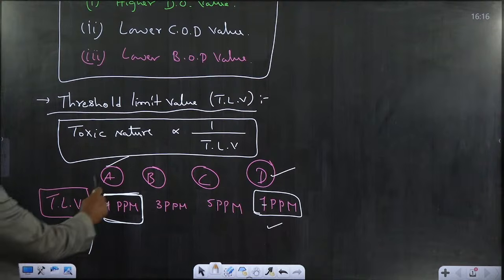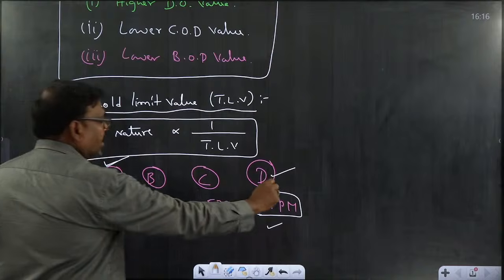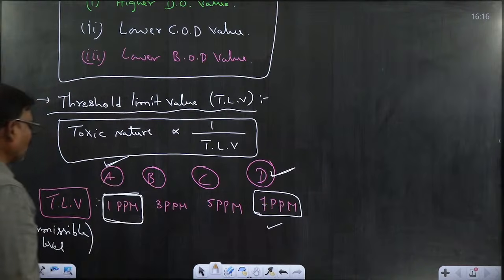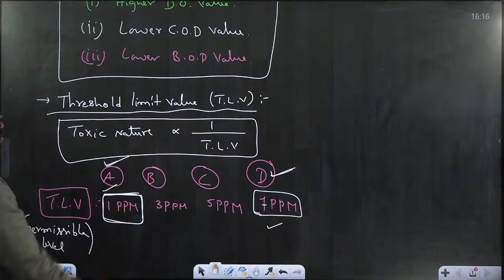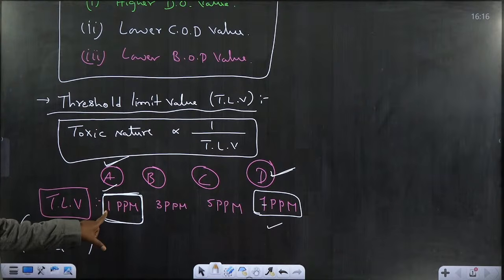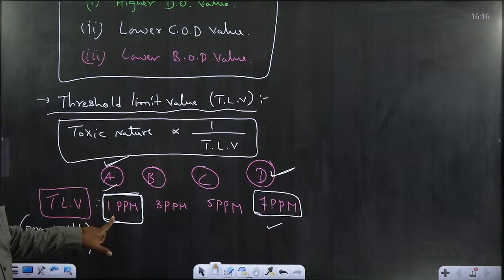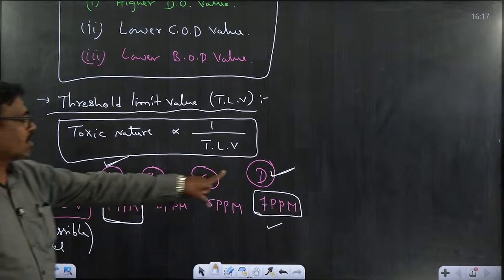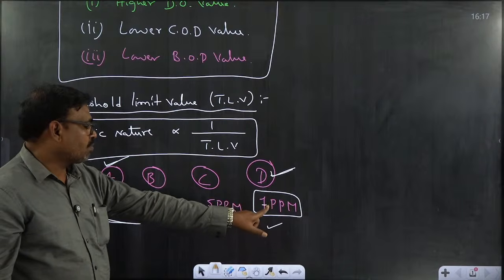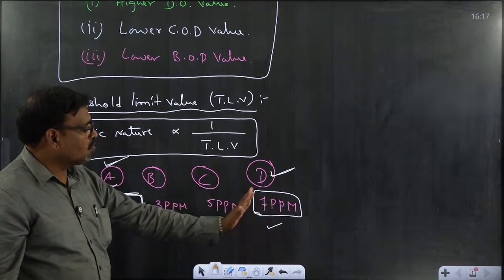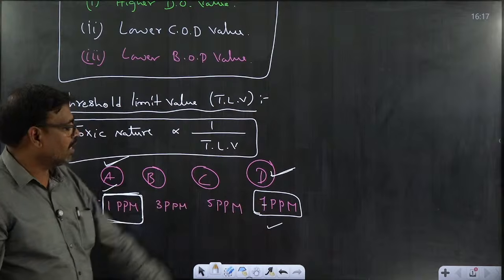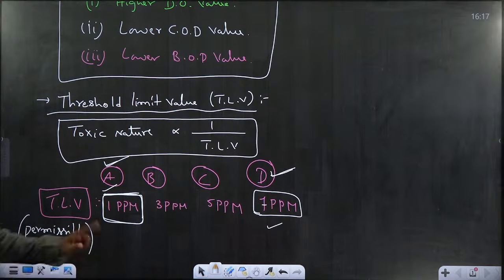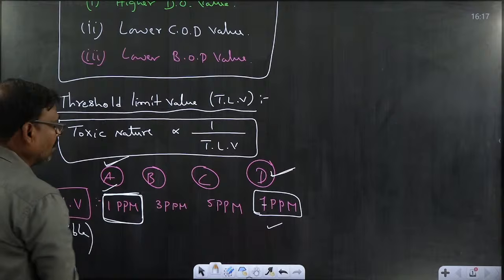So when you compare pollutant A and pollutant D, A is more harmful, only because just 1 ppm is permissible in the atmospheric air. After crossing 1 ppm, it will adversely affect the human being and cause health hazards. Whereas in the case of D, the maximum permissible level is 7 ppm. Up to 7 ppm, it cannot cause any harmful effect to the person. That's why D has a higher TLV value.